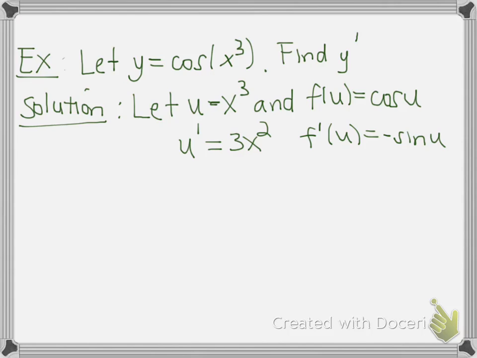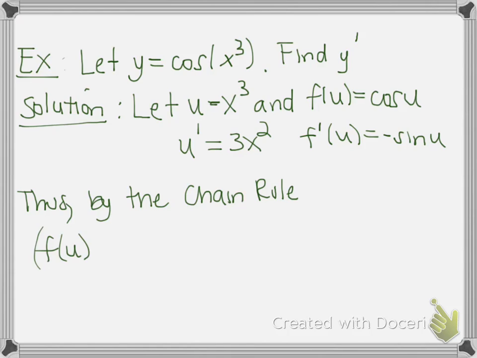And thus, by the chain rule, f of u prime equals f prime of u times u prime. This is really just a way to look at it more simplified, because sometimes it can be complicated if you keep all the variables the same. It's a substitution method to make it look a little simpler. It's still the same, you get the same answer.